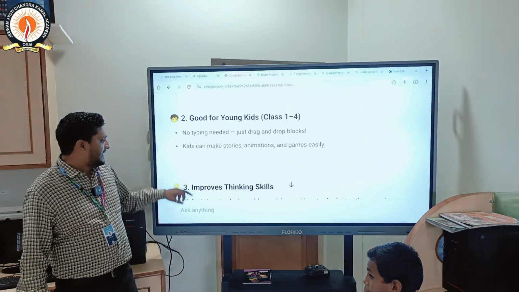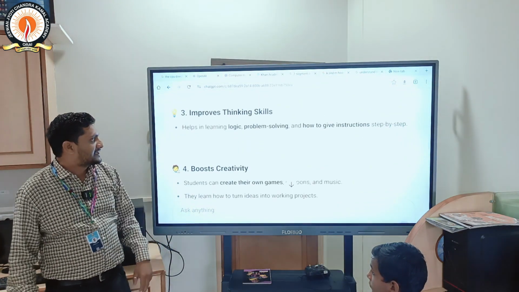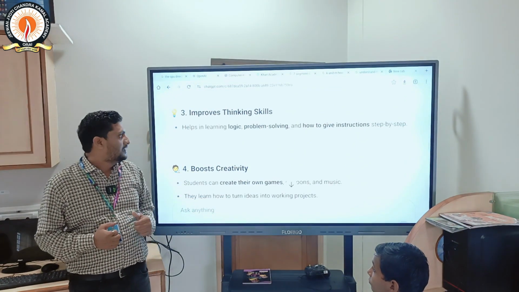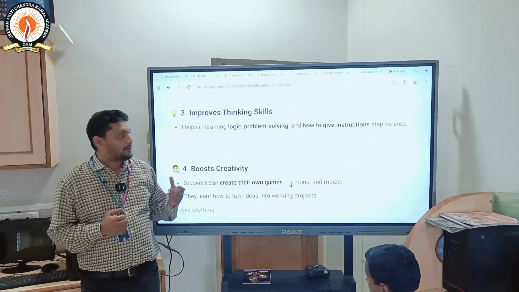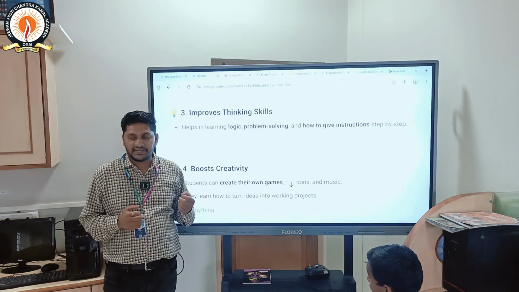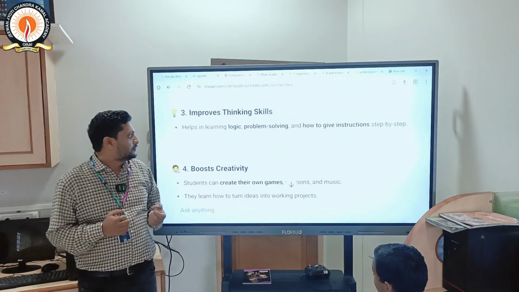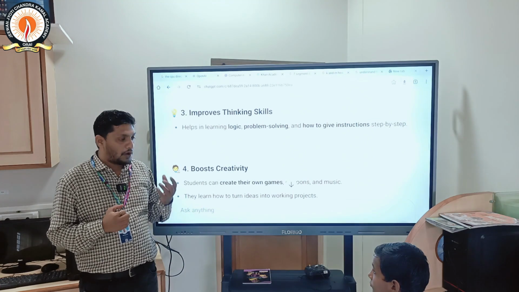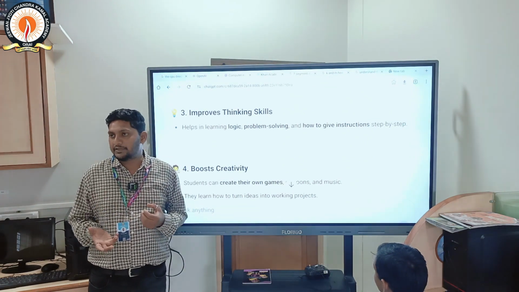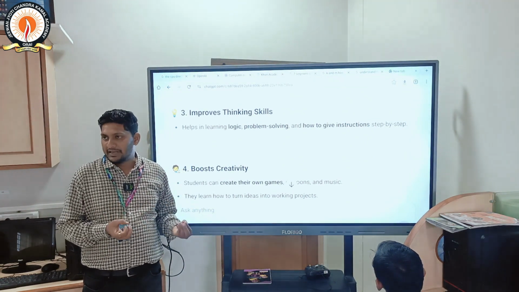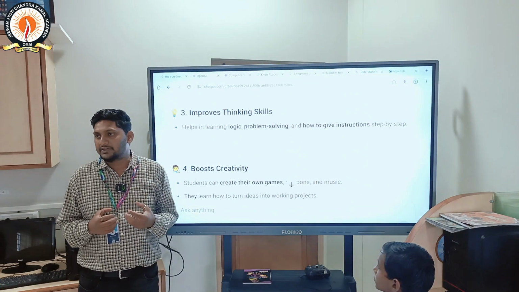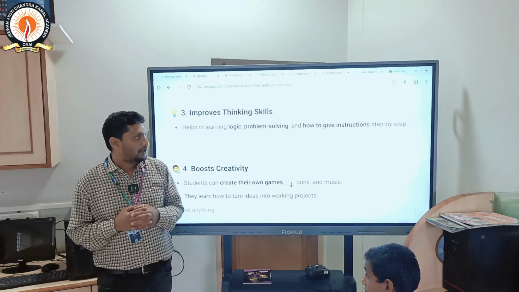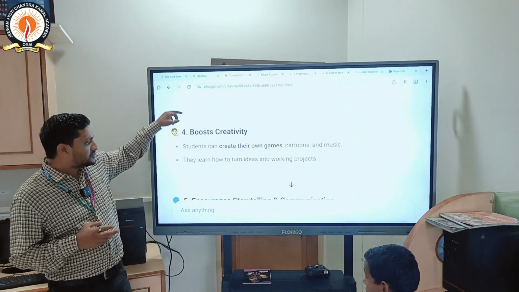Okay, and next, improve your thinking skill. So it is helpful for your thinking power. Okay, it helps in learning logic, problem solving, how to give instructions step by step. So you have to create the logic, your improvement of logic building, problem solving. Any problem that comes in your subject, in your life, you have the ability to solve the problem and also build the logic.